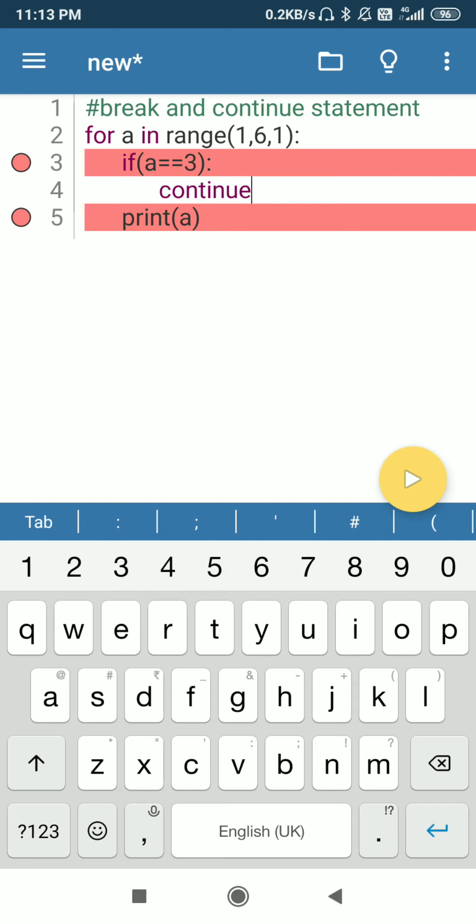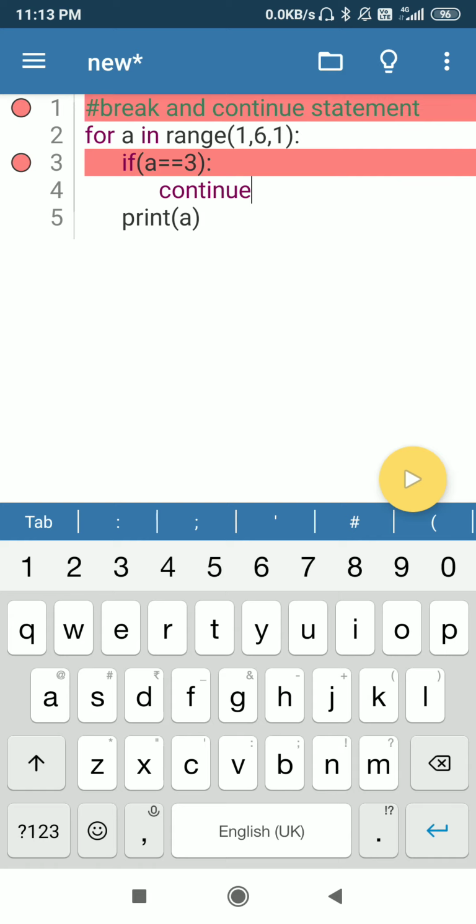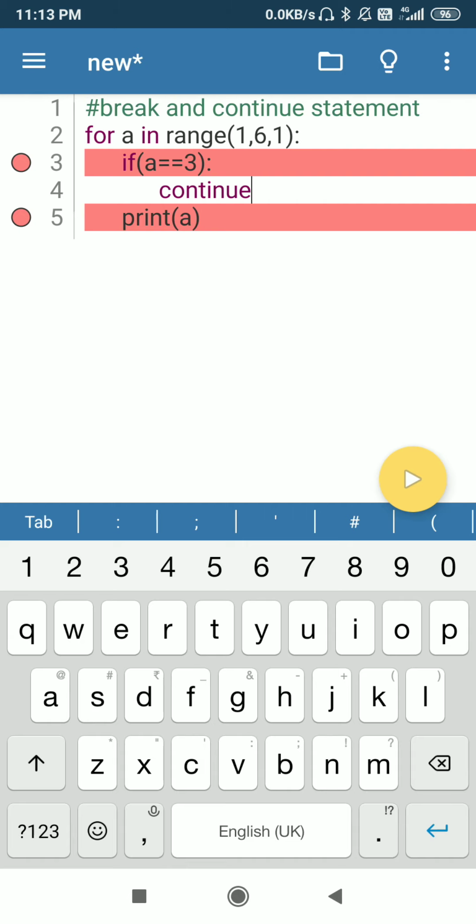But when value becomes 3 and this condition is true, a equal 3, then continue statement will be active, and it will skip only one step. It means this line print a will not be active when value of a becomes 3. It will skip for the next update, then value becomes 4.